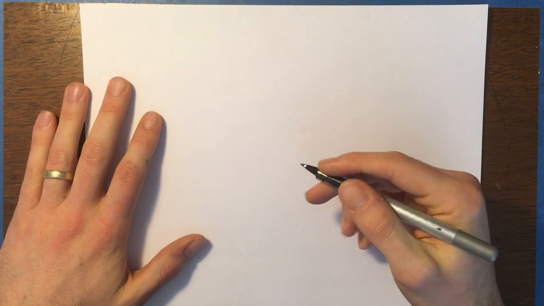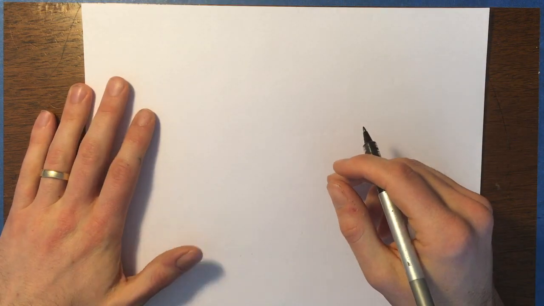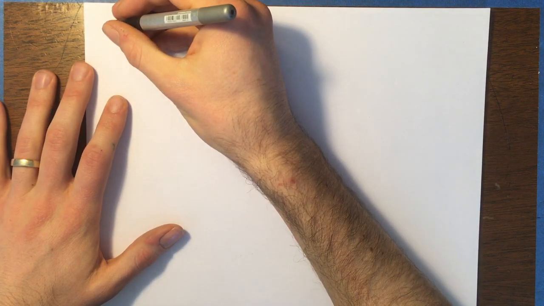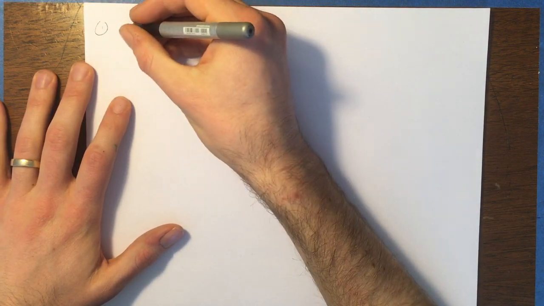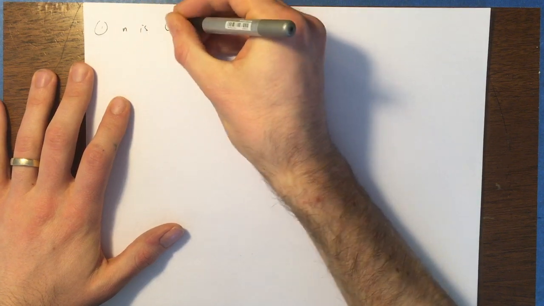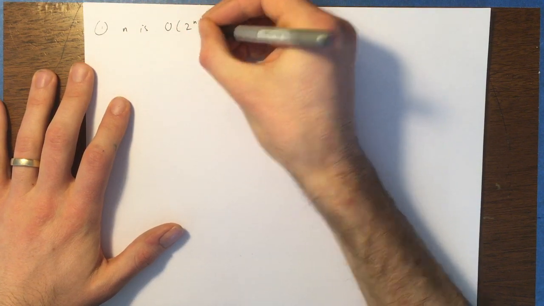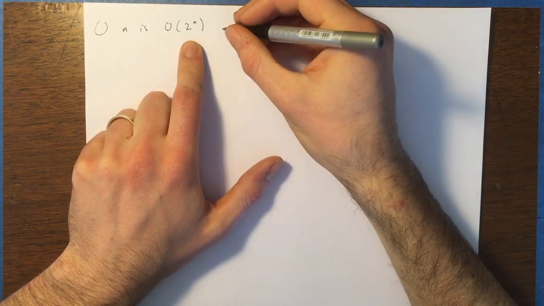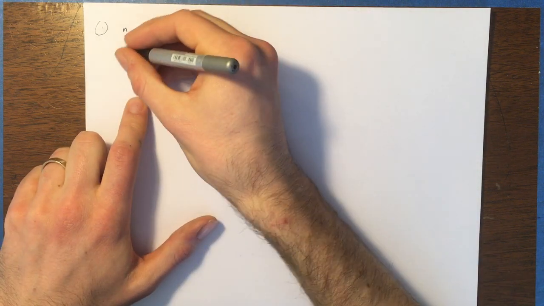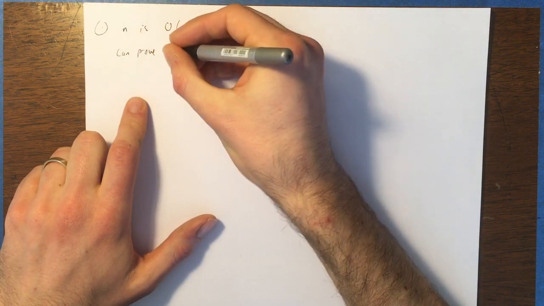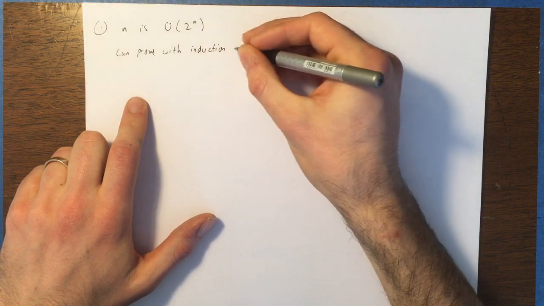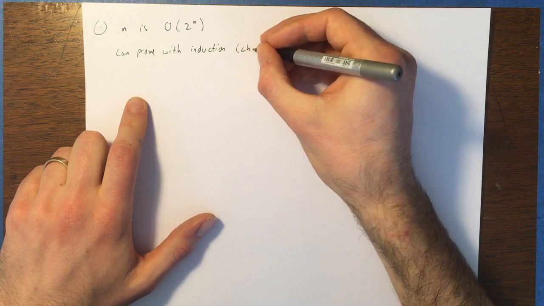All right, so I want to go over a few quick results without proofs, but a few important results about big O estimates or big O comparisons of functions. So the first one is that n is big O of 2 to the power n. So n is big O of exponential 2 to the n. And that is something you can prove with a strategy called induction, which is going to be introduced later this semester in Chapter 5.